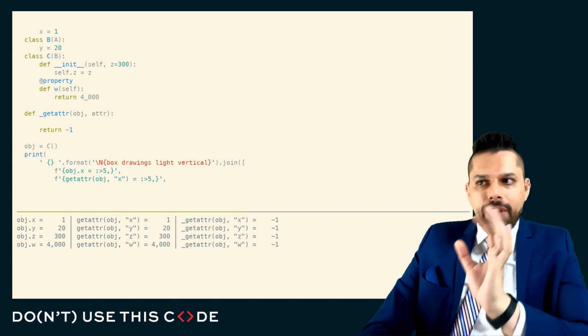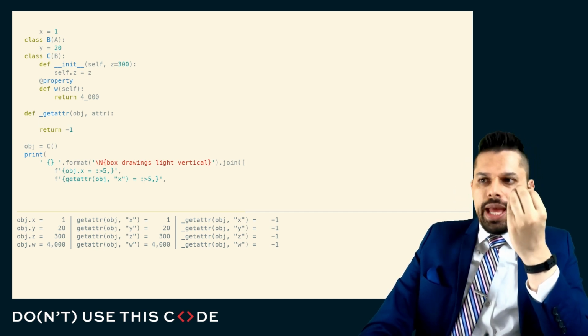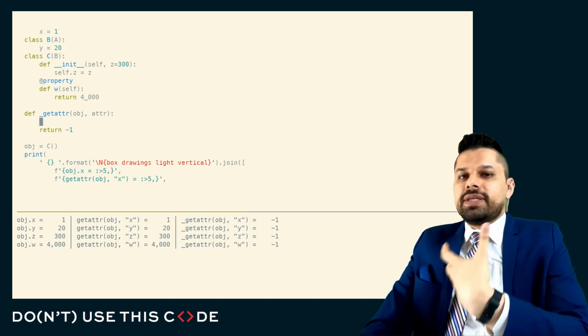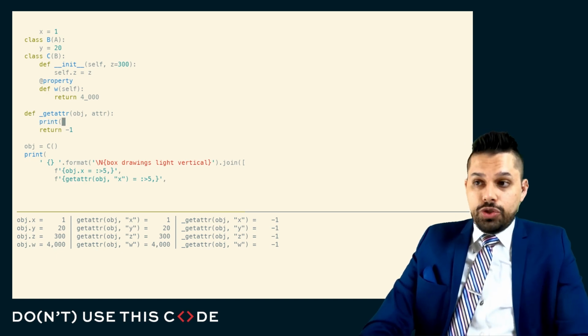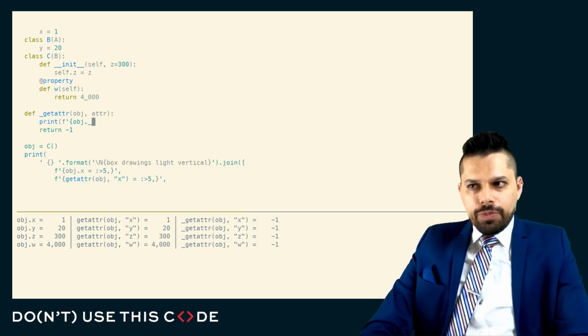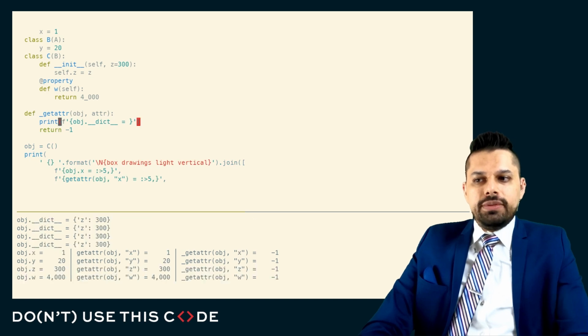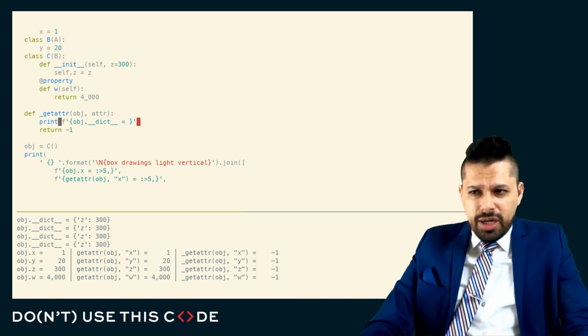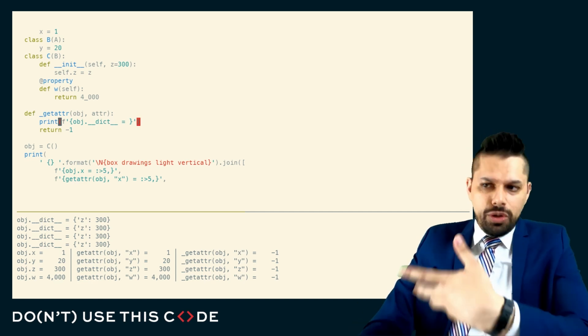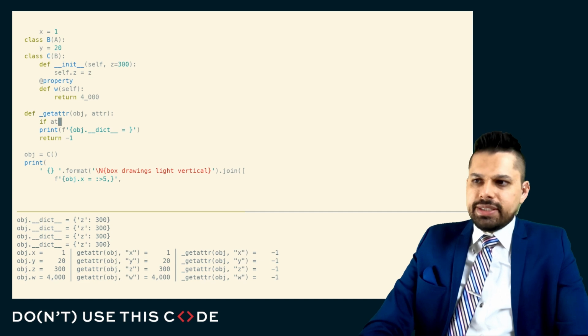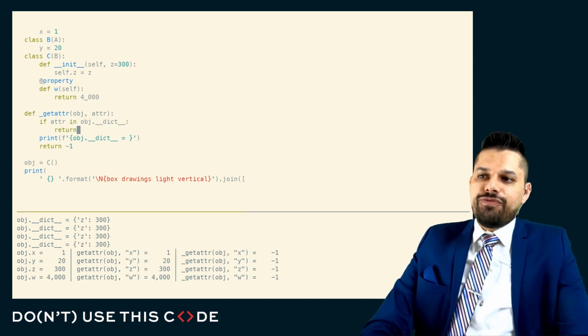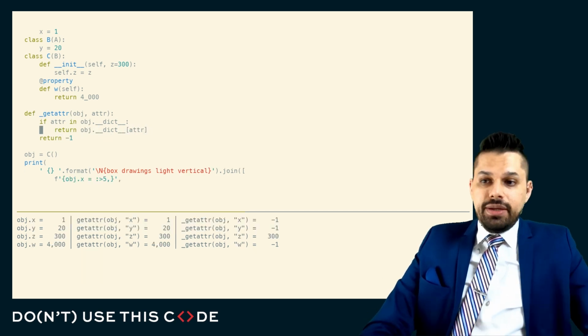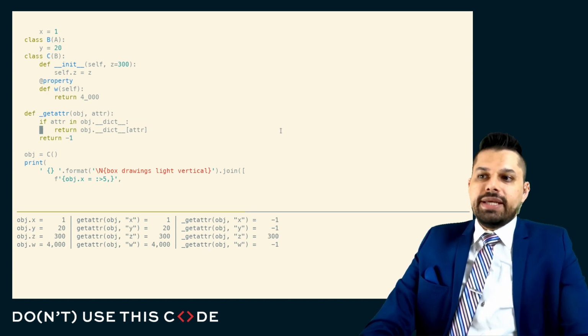The very first step, and we know this, is when you're looking for an attribute, you look in the instance state, and the instance state takes precedence over everything. One thing that you might know is that for regular Python objects, they have a special attribute that represents the dictionary of all the instance state. Slots disables this, but for the majority of Python objects you work with, they have this __dict__ that gives you all the instance state. And so what you could say is the very first step of this protocol is just to look in this location and if the thing is found in that location, to just return it from that location. And you can see we've managed to make one of these cases work.